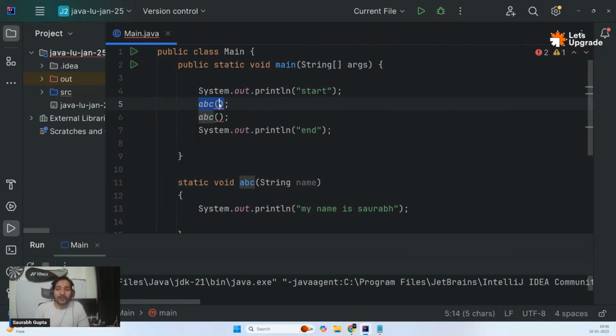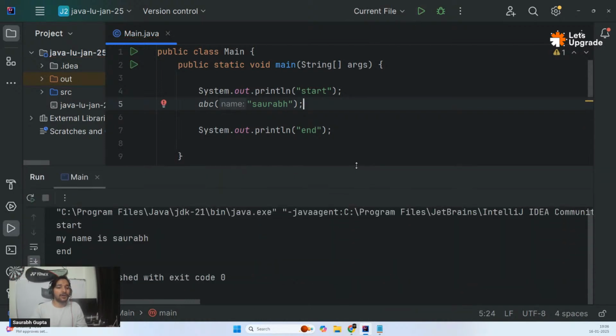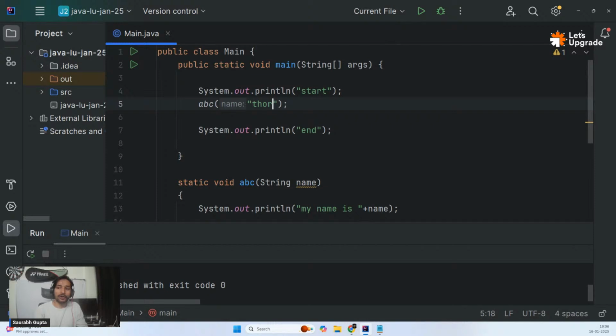So what you have to do now is just go ahead and pass Saurabh. And here also, let's do it once first. So what will happen now? I'm calling ABC here, and I'm passing Saurabh, which will go in name. So you can see it's telling you it's going in name. That means it is going in this variable. And now you can use that variable here. So I can just go here, plus name. And see, now I'm passing Saurabh. So it should print, see, my name is Saurabh. And if I pass, let's say here, Thor, something like that.